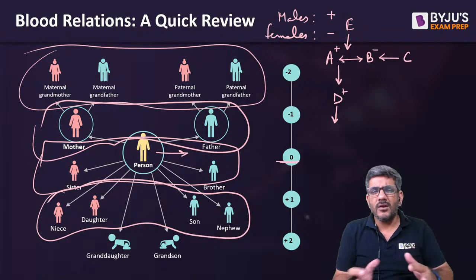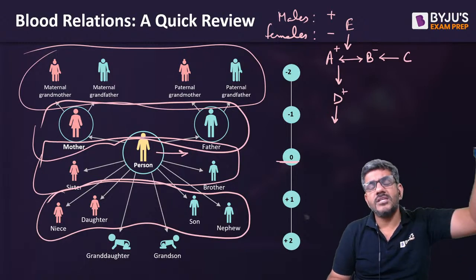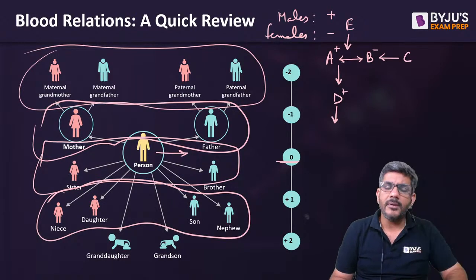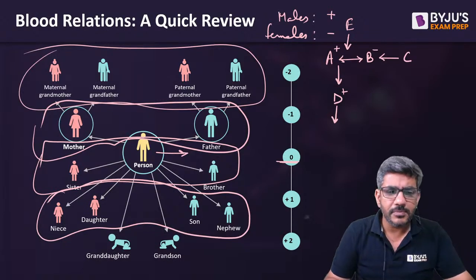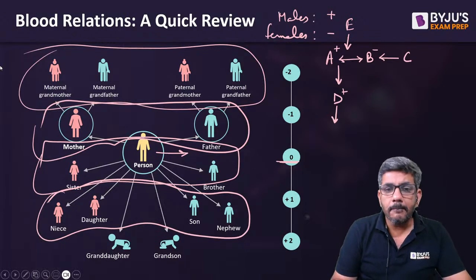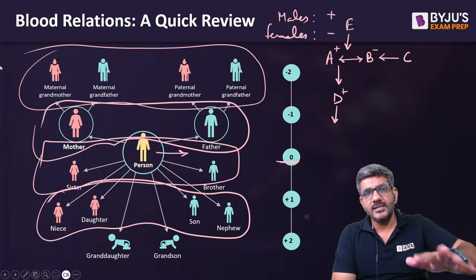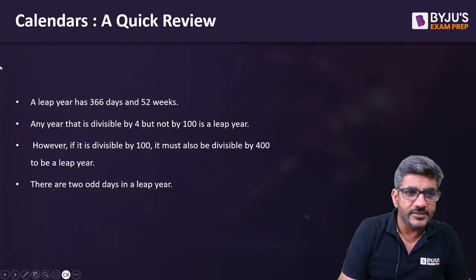But generally, of course, if I go by the normal notion, we generally have people in the upper generation as older than us, and people in the generation below, they are younger than us. So going by that, we make this picture to understand things better. Okay, that's about the blood relations. Now that's how you represent them and then answer the questions. If there is any question that comes up, we'll be discussing that too.